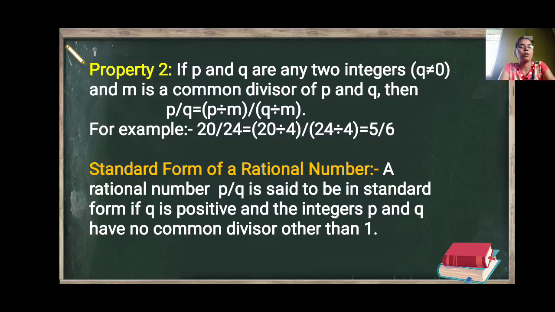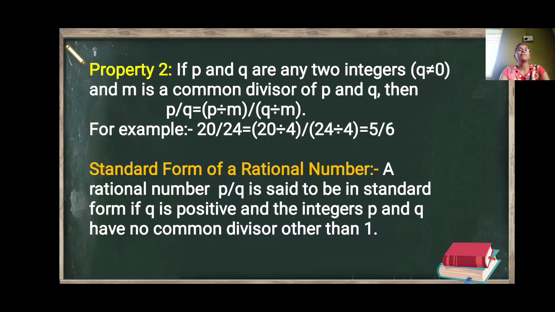Then the new form is p divided by m upon q divided by m. For example, if someone gives us 20 upon 24, here the common divisor of 20 and 24 is 4. So we will divide the numerator, that is 20, and the denominator 24 by 4. Then we will get a new rational number, that is 5 upon 6.